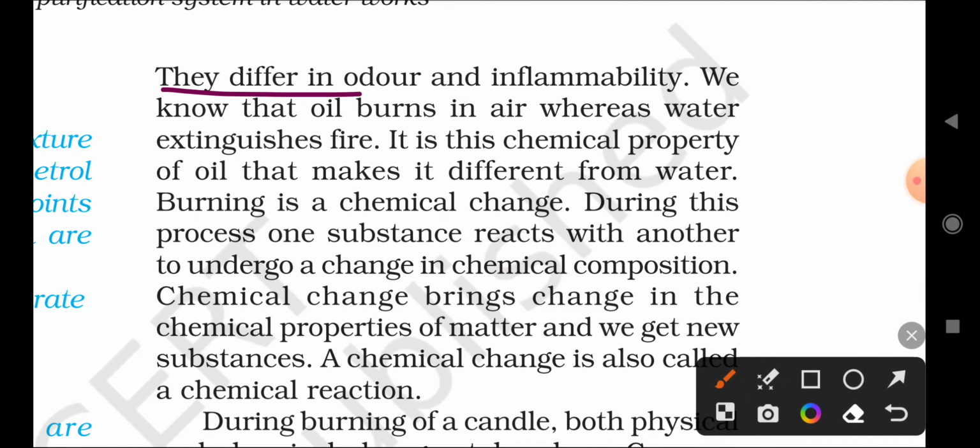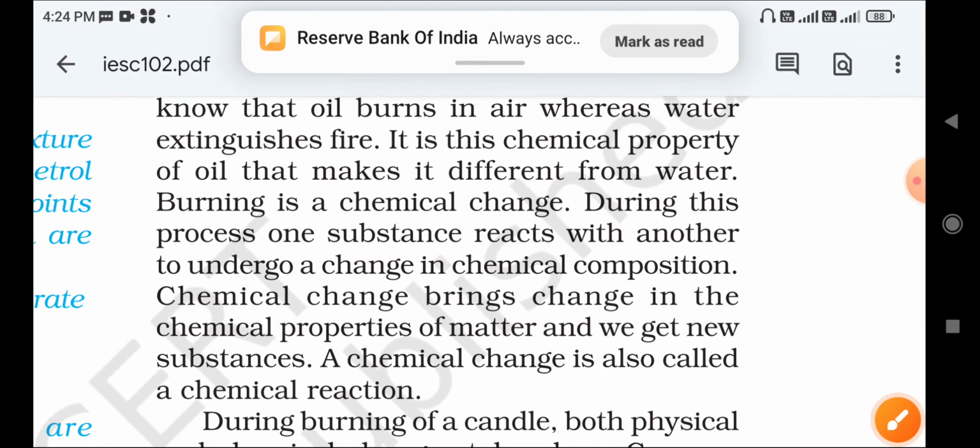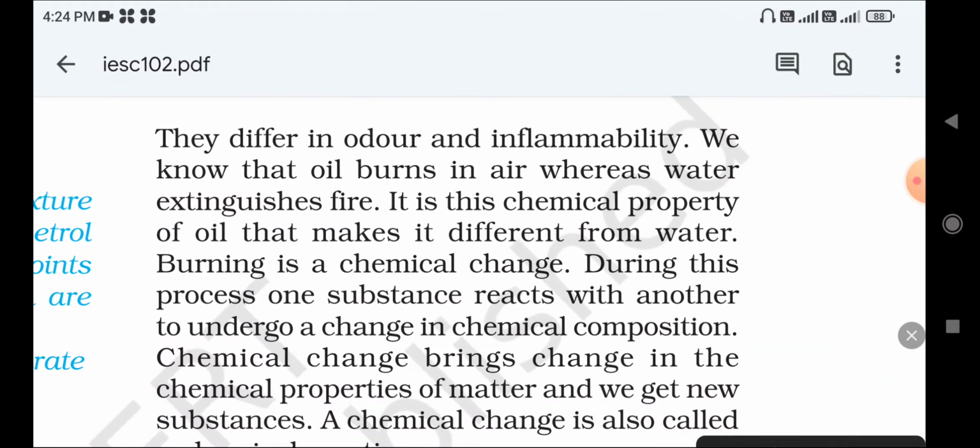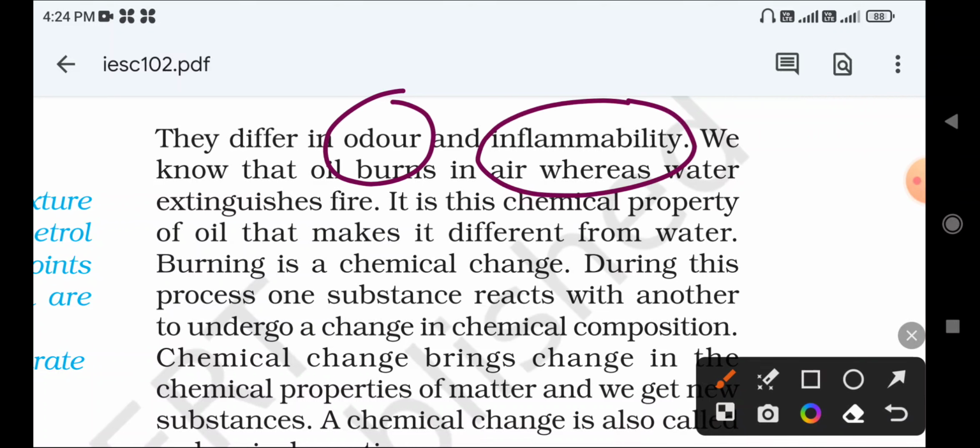So they differ in their odor and inflammability. The oil has a different odor, and they also have different inflammability. Inflammability means catching fire. Odor means smell. Oil and water have different smells, and they also have different inflammability. Oil catches fire very easily. Water extinguishes fire very easily.